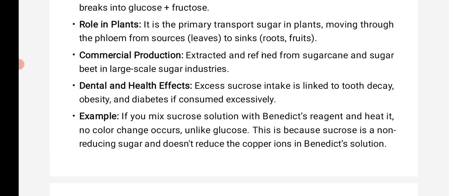For example, if you mix a sucrose solution with Benedict's reagent and heat it, there is no color change, unlike glucose. This is because sucrose is a non-reducing sugar. If you add any other type of sugar solution in the Benedict test, we get colors, but the sucrose solution will not give any color because it is a non-reducing sugar.